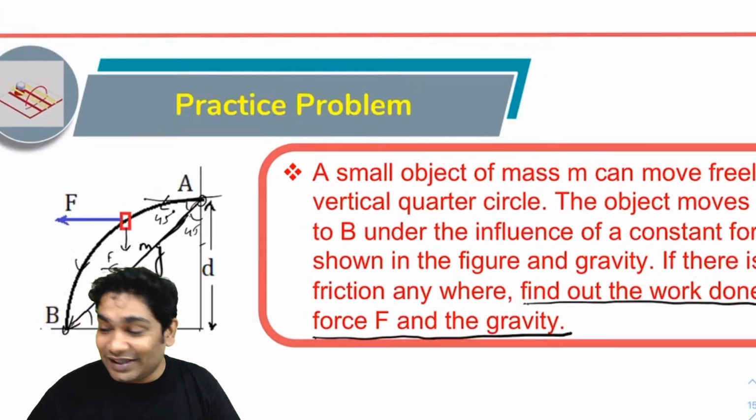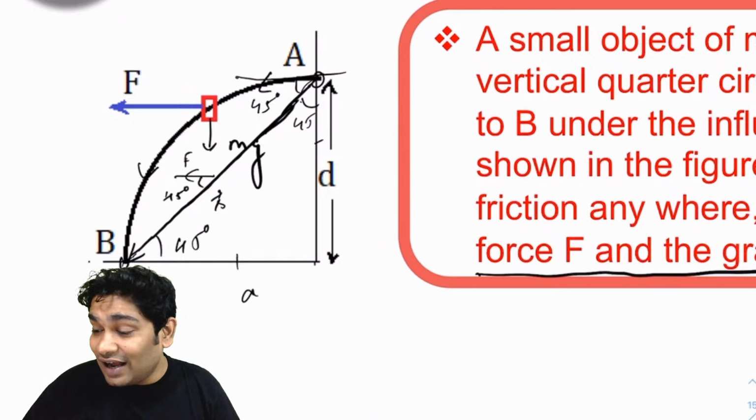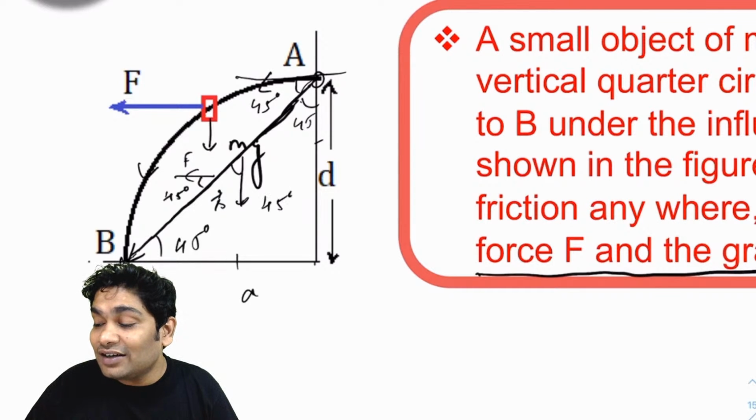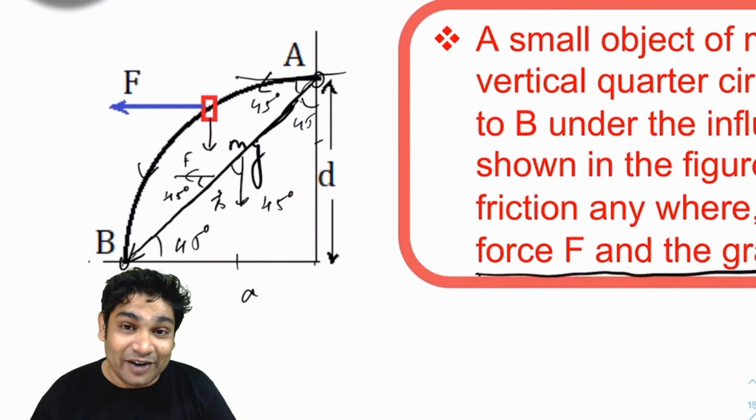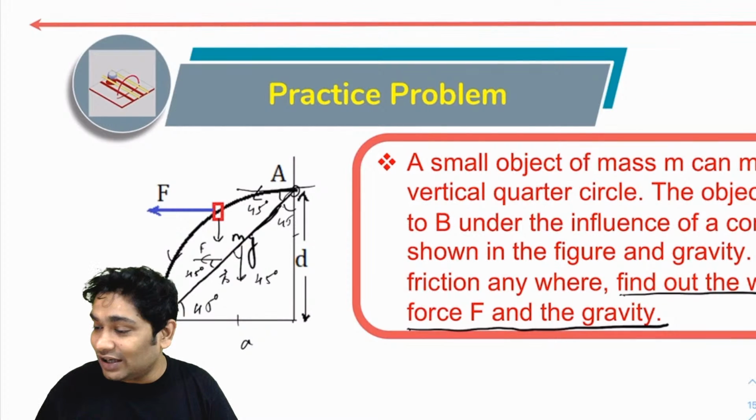So there will be another work which will come from mg. Now mg will act, of course, in this direction and S vector in this direction. The angle between mg and displacement vector will again be 45 degrees. Alright, so what will be the work done by mg? It will also be mgd. So the net work would be fd plus mgd. Okay, I hope you guys followed that.